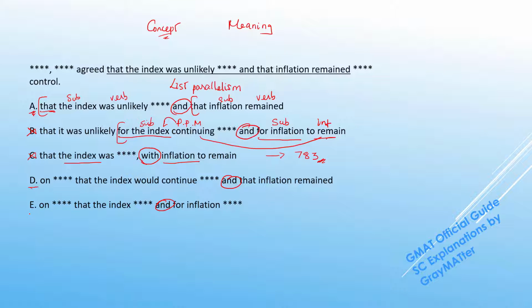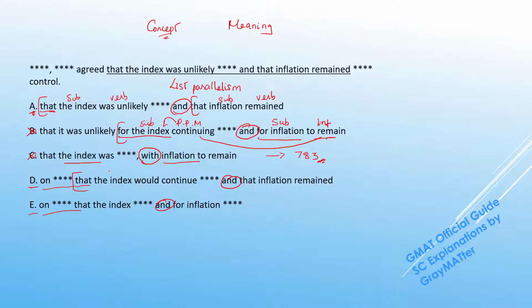Now in D, we see a complete shift: these analysts agreed on the unlikelihood that. Now please don't think that this is unidiomatic. This can perfectly work. Agreed on is a correct idiom. And if you can say likelihood that, you can also say unlikelihood that, even though it might sound a little awkward. So let's see what this and is connecting here. We can see that this conjunction and is actually connecting that the index would continue and that the inflation remained. So it's connecting two that clauses.